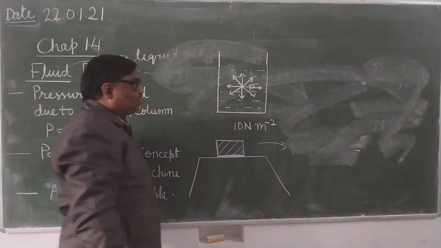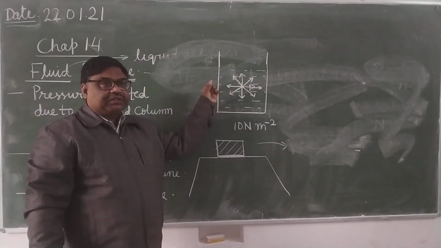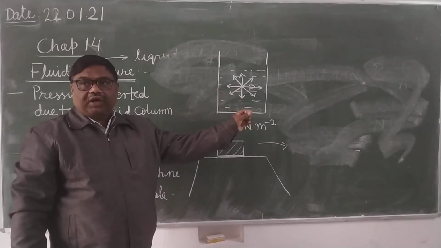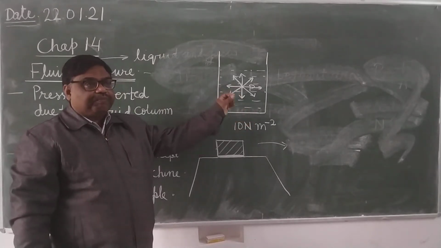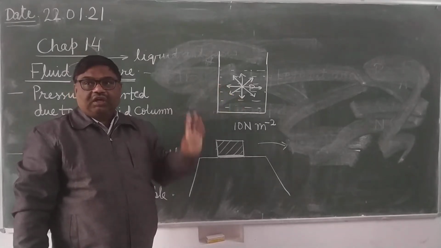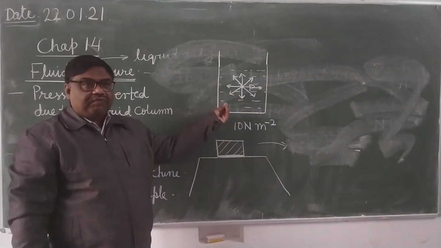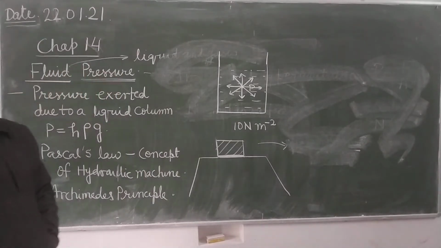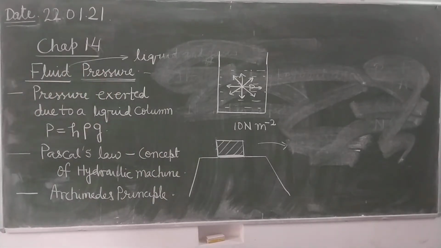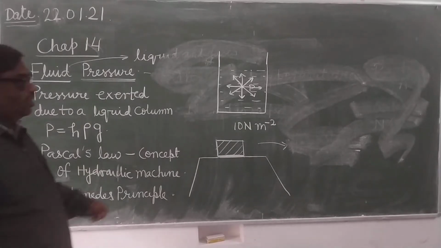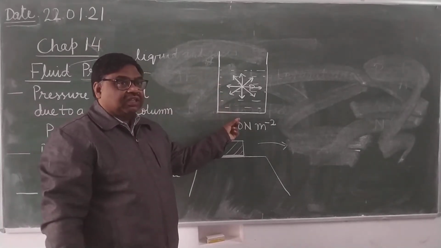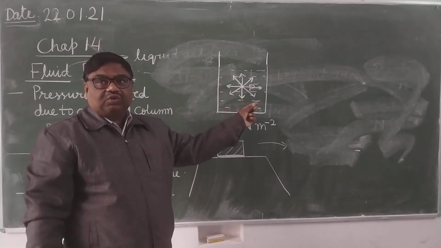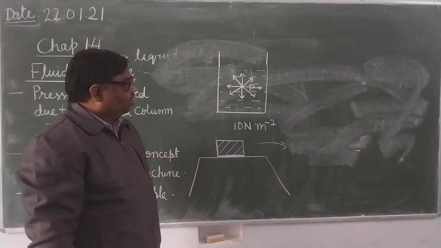You have studied one law: liquid exerts same pressure in all the directions about a point. This is one law of liquid pressure that you can write. They not only exert pressure in the downward direction, they exert pressure sideways also, and in upward direction also.